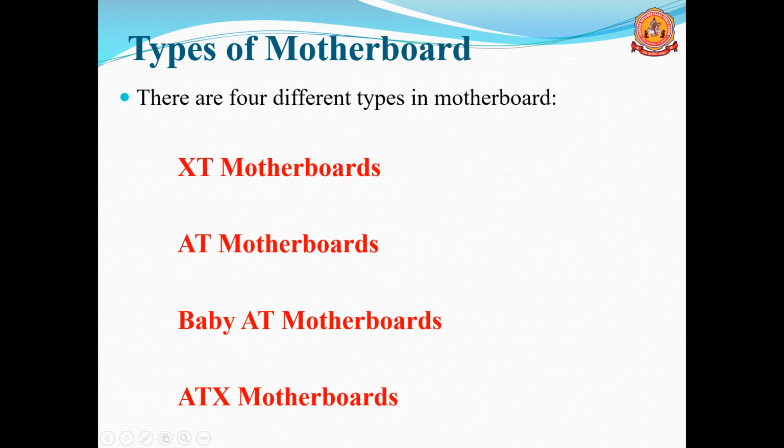Next one is types of motherboard. If you take the motherboard, there are mainly 4 different types available. One is XT motherboard, extended technology. Next one is AT motherboard, advanced technology. Next one is Baby AT, baby advanced technology motherboards. Next one is ATX, advanced technology extended motherboards. These are the mainly 4 types of motherboards available. We will see one by one.